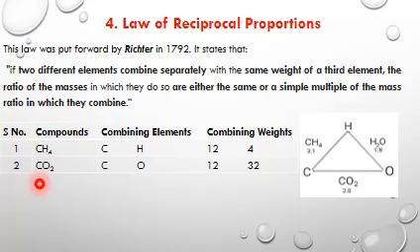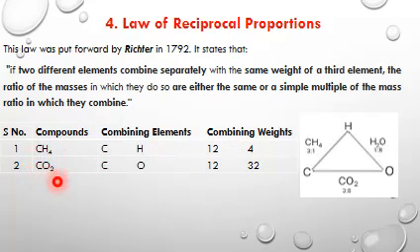Law of reciprocal proportions. This law was put forward by Richter in 1792. It states that if two different elements combine separately with the same weight of a third element, the ratio of the masses in which they do so are either the same or a simple multiple of the mass ratio in which they combine. Compounds: methane, combining elements carbon and hydrogen, combining weight 12 and 4.